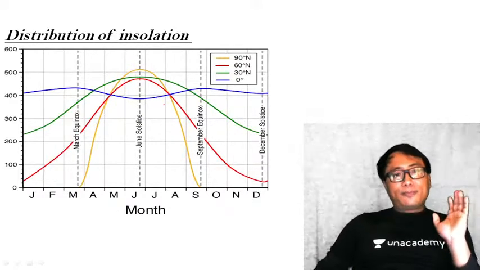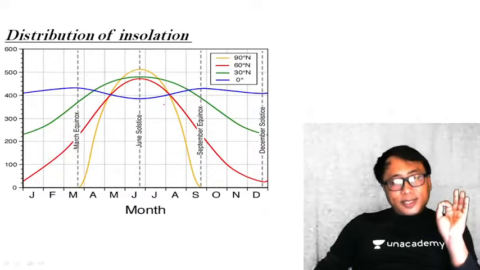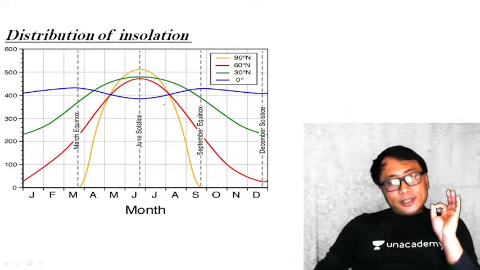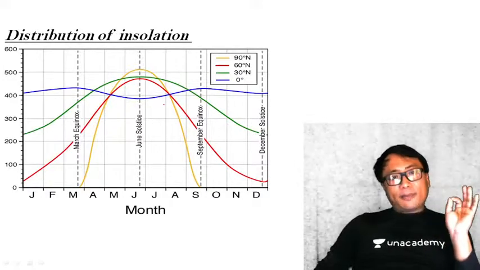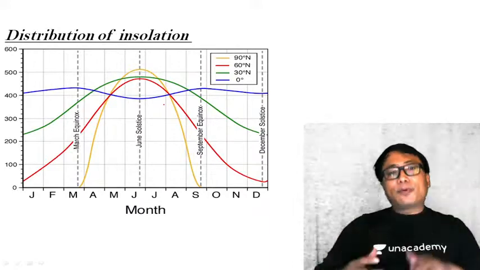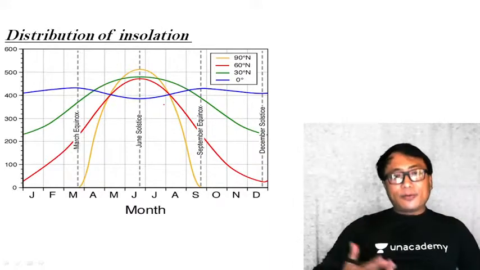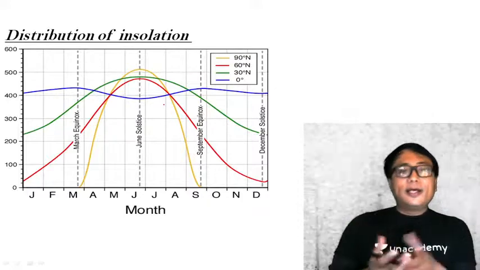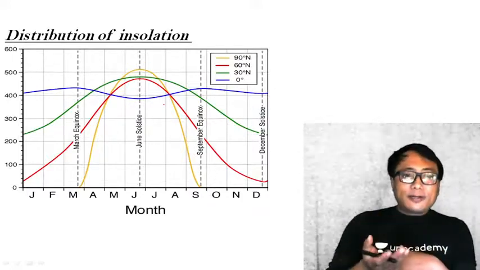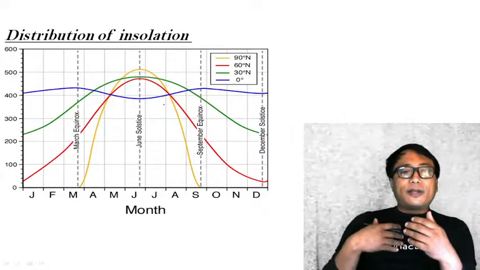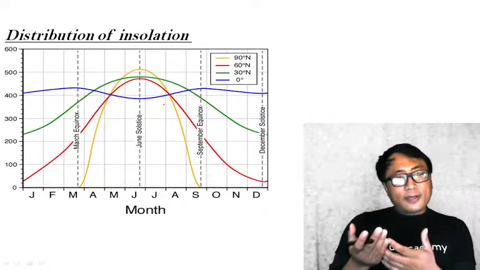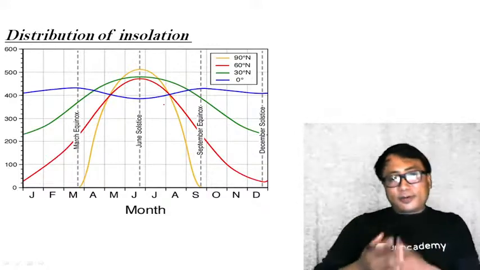Very, very important diagram. If you understand this, then you understand the insolation on the Earth's surface completely, and you will be able to correlate many important weather and climatic phenomena. When I talk about weather and climatic phenomena, it can be a cyclonic circulation, an ocean current, different planetary winds, secondary winds, local winds. You will understand. Clear?